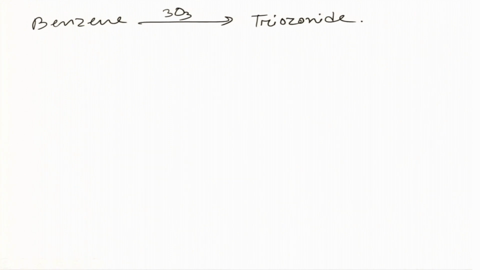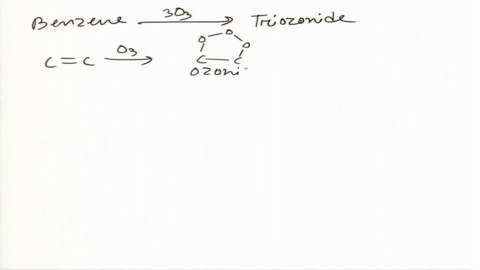How? We know that double bonds react with ozone to form a structure like this, which is called ozonide, right.